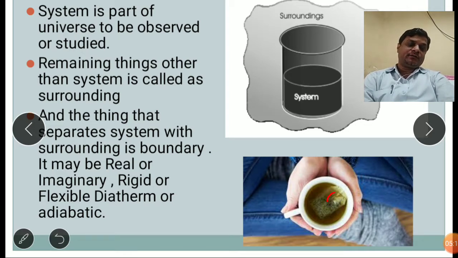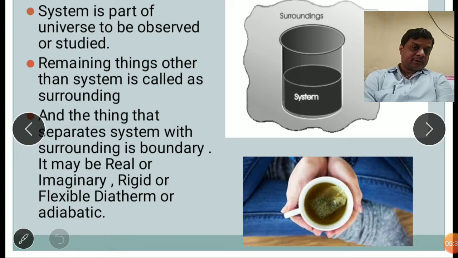Now the remaining part, other than the tea present in that cup, will be considered as the surrounding. And the walls of that cup are considered as the boundary. So that is a simple example from which we can study the three terms. These three terms are very important for studying thermodynamics.